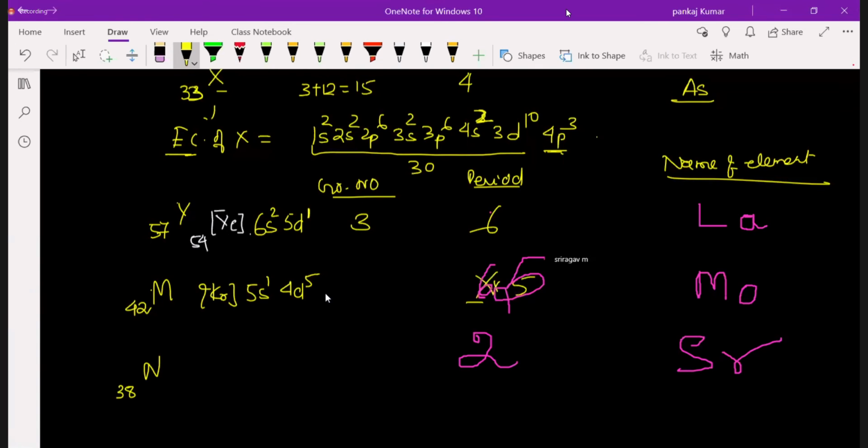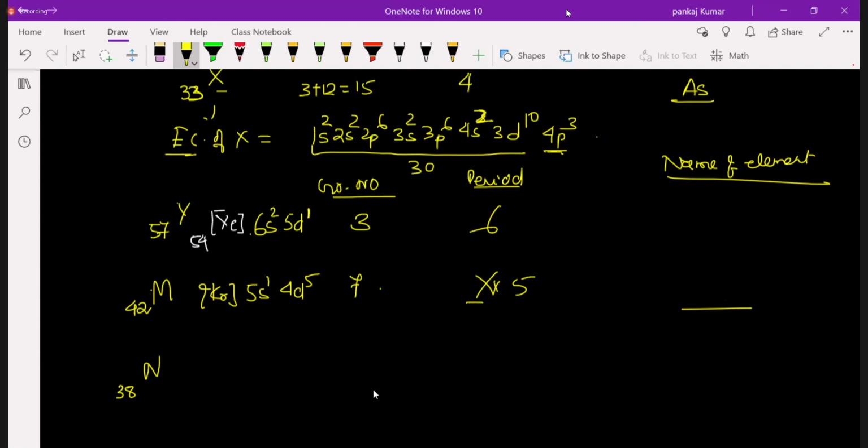Group number is 5 plus 1, 6. Not 6, 7. It will be 7: 5 plus 2, 7. And the answer is molybdenum. Okay, clear? Next one. Sir, how 7, sir? Because you have to calculate d always starting with 2: 2 plus d1, 2 plus d2. So 5 plus 2 will be 7.